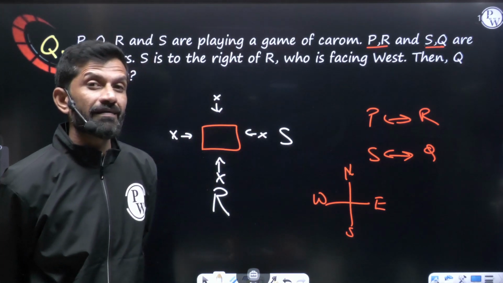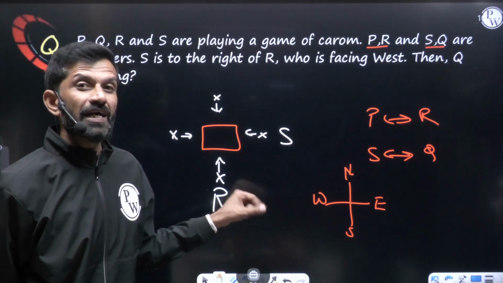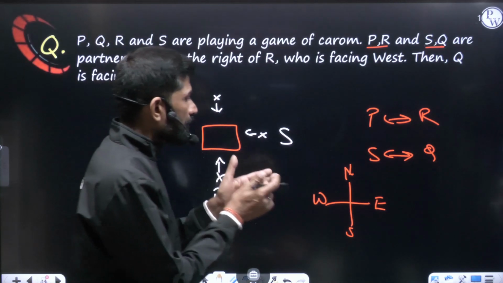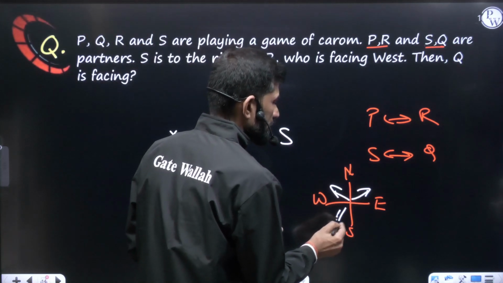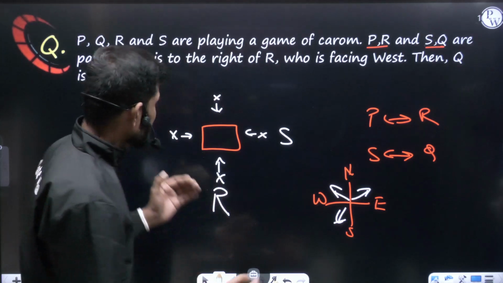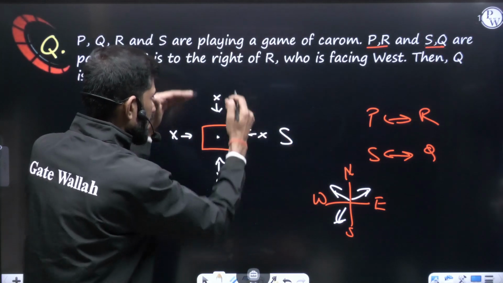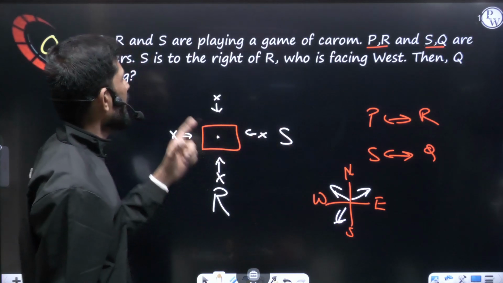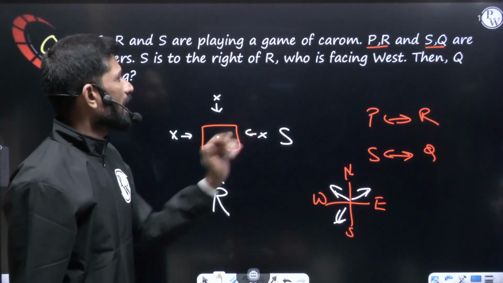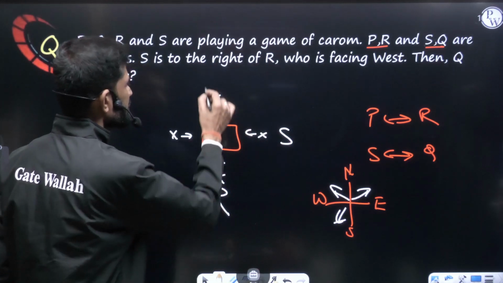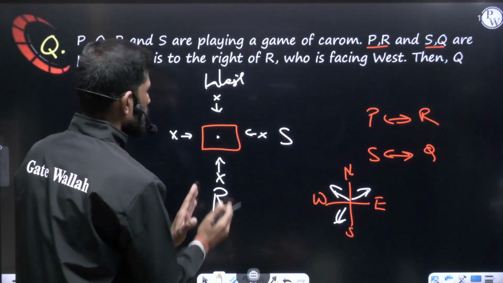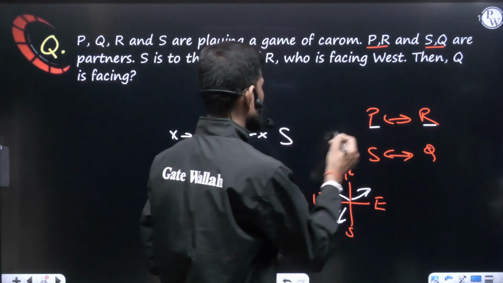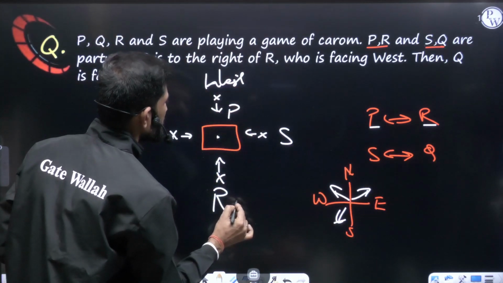In the direction topic, right turn was clockwise. Then why here are we going anti-clockwise? The difference is, in the direction topic, people move away from the origin. But when they are sitting, they face towards the origin. That is the reason it is exactly opposite. So S is to the right of R. R is facing west. R is facing west means this is the west. This is how R is facing. Who is R's partner? R's partner is actually P. So P will be sitting here and P is facing east.